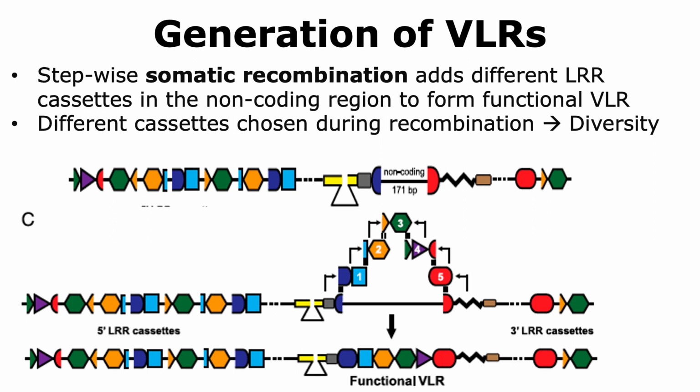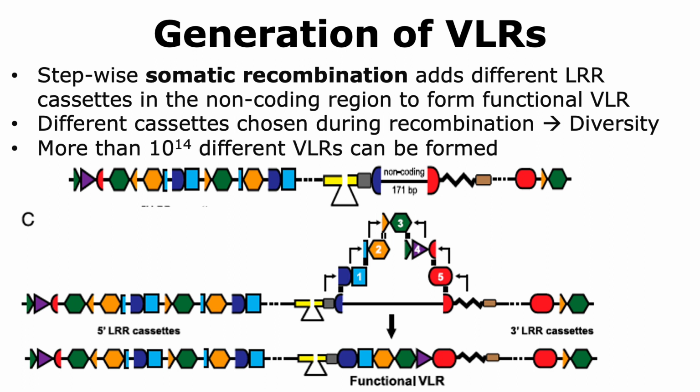Now these different cassettes that are chosen during recombination have to occur in such a way that only certain cassettes are chosen. This is done in a random manner, and hence this is a way of obtaining diversity because we are able to form different types of VLR proteins due to the random picking and choosing of different cassettes. This process can result in different VLRs, and it has been estimated that we can have up to 10 to the 14 different types of VLRs being produced.